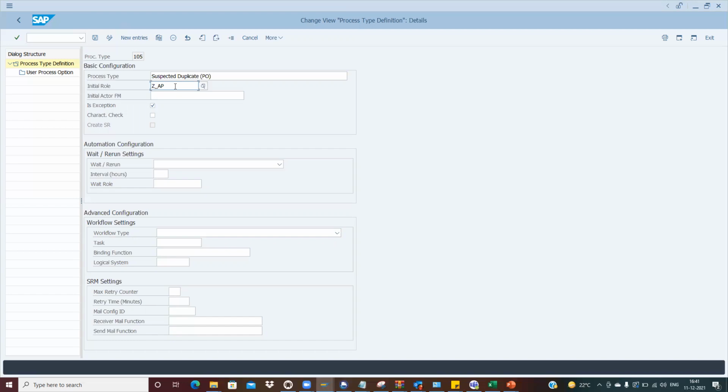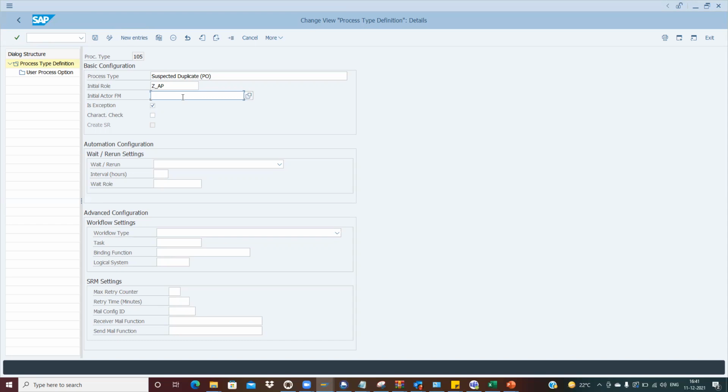Then we have the initial actor FM, which OpenText has given. The initial actor FM is used if there are multiple roles and some combination we have to put in. For example, in India we have two company codes.